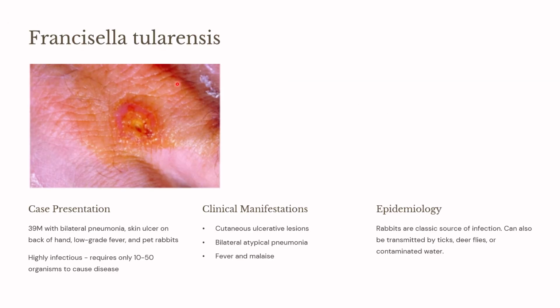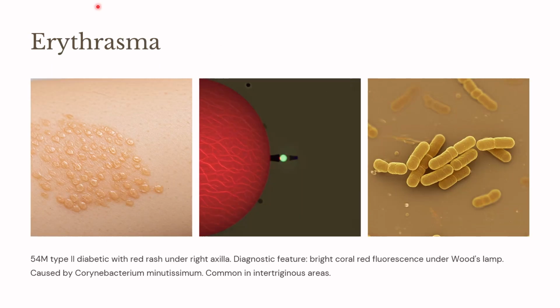What do you know about Francisella tularensis? It is the organism that presents with an ulcer like this. How is it acquired? It can be acquired through pet rabbits. It is highly infectious; only a very minimal number of organisms is needed to cause the disease. It can present with cutaneous ulcerative lesions, or with bilateral atypical pneumonia. So rabbits are the source of infection. Any question where rabbits are involved means they are talking about Francisella tularensis.